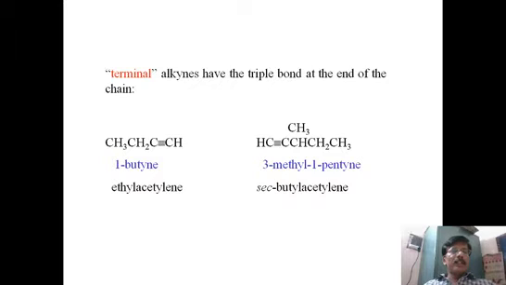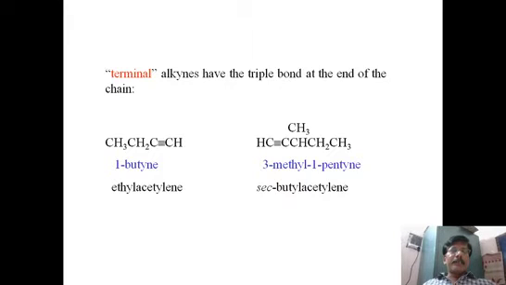Only terminal alkynes have hydrogen attached to it. So that is the specialty of a terminal alkyne. This is the special case. Why is it so special? The reason is that the terminal alkyne, which has hydrogen on the last carbon, exhibits acidic character. Why?